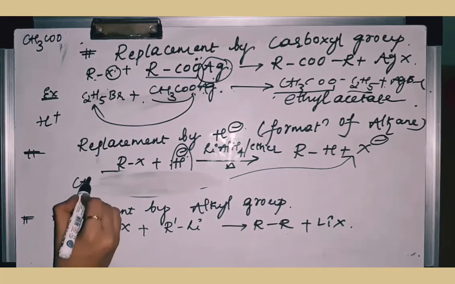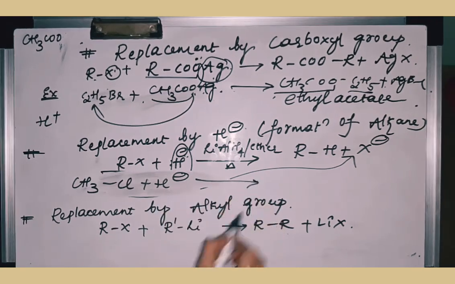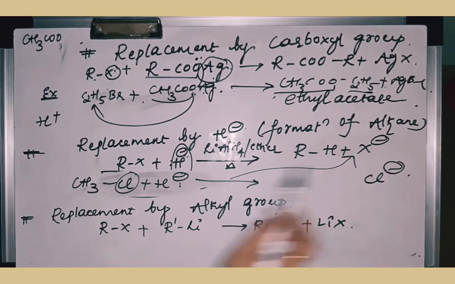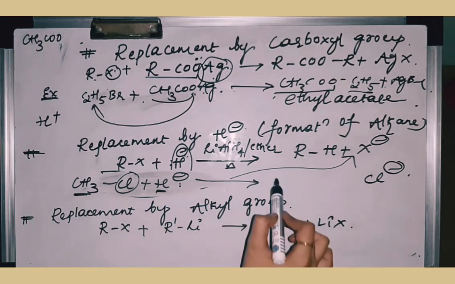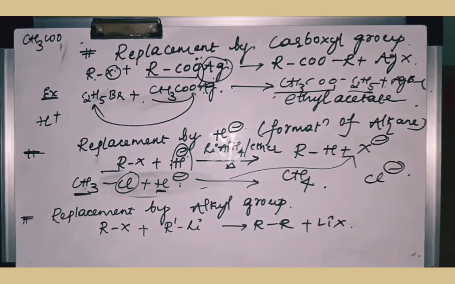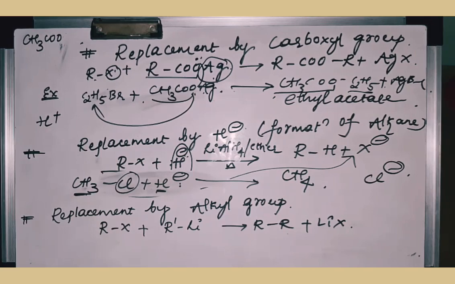If I am using methyl chloride and reacting that with H minus, that is lithium aluminium hydride, it will give this H minus. So Cl minus will be removed, CH3 will combine with this H, so CH4. What you got is an alkane. If you are using an alkyl halide, the product that you are going to get will be the respective alkane. If I use here ethyl bromide, then I am going to get here ethane.